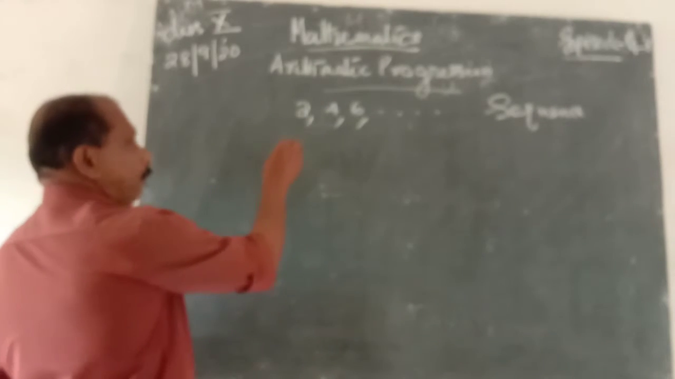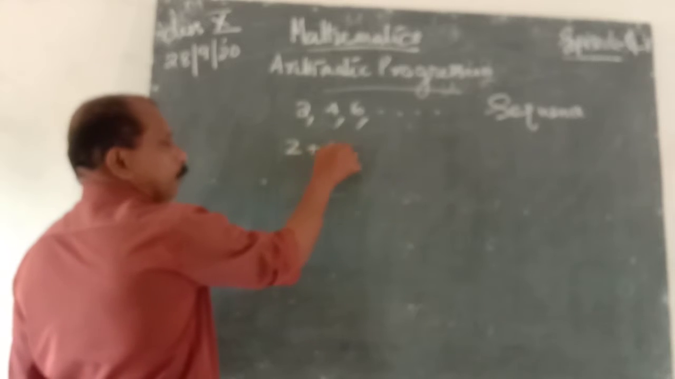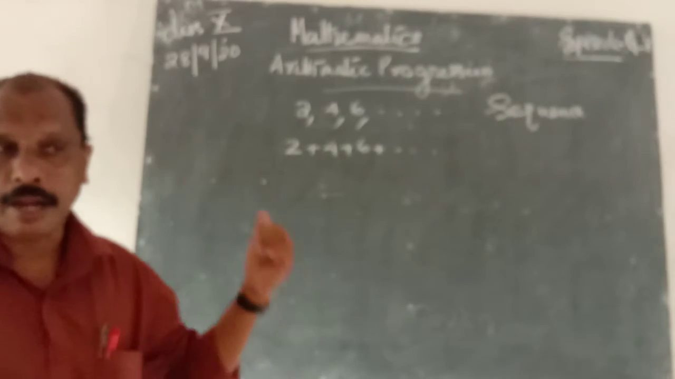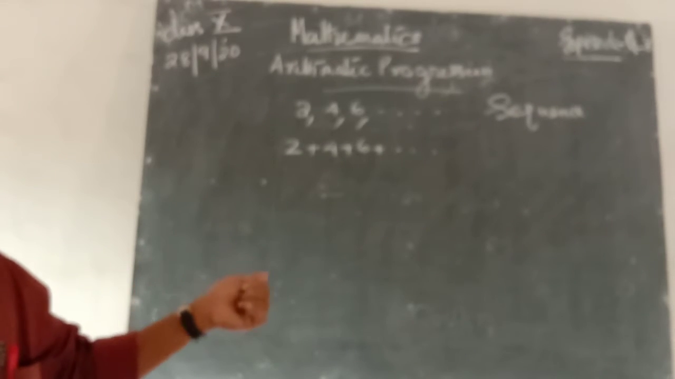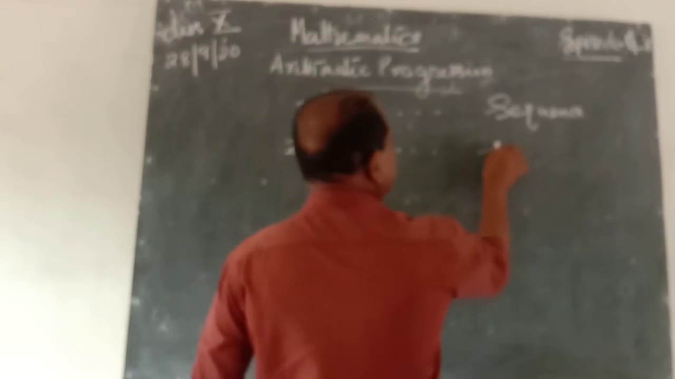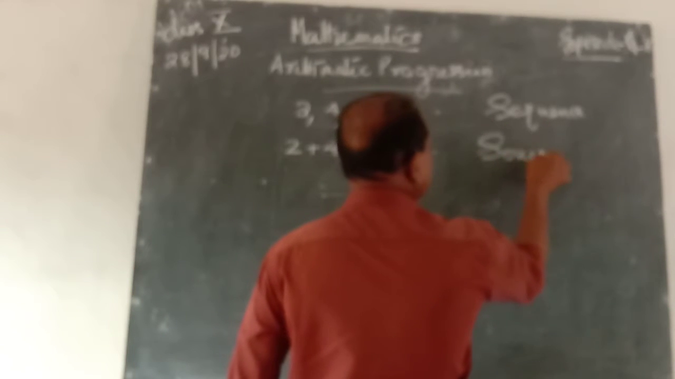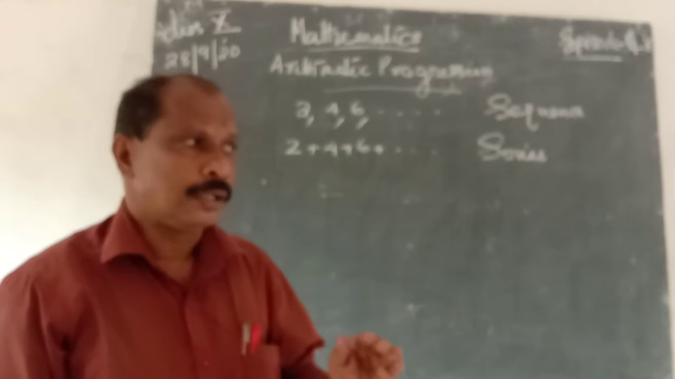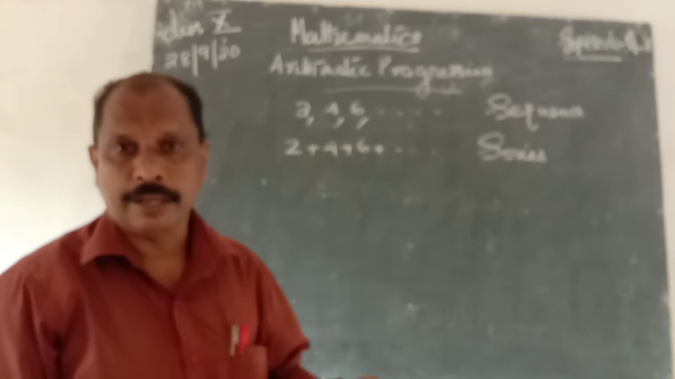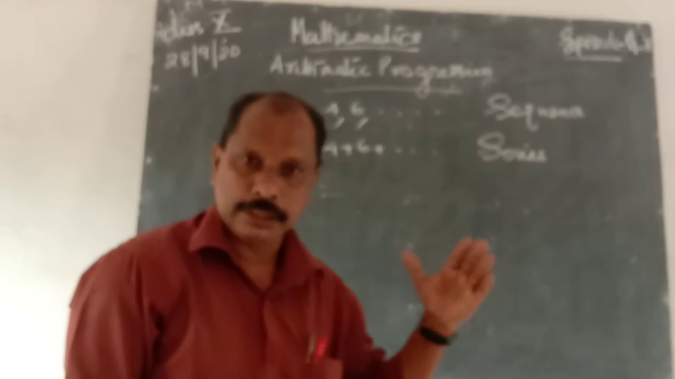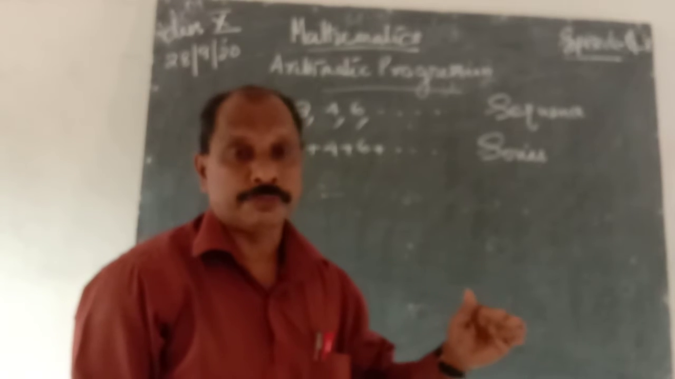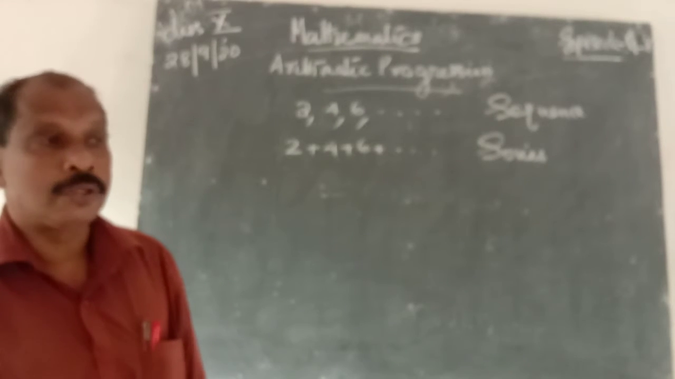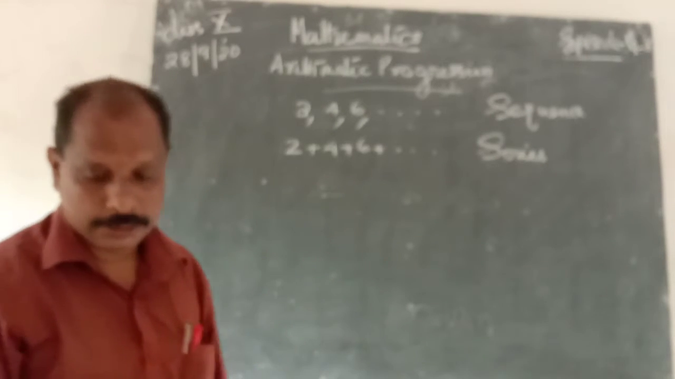And also, we can add these numbers, that is 2 plus 4 plus 6 plus etc. That is the sum of all terms of that sequence. Therefore, it is known as a series. S-E-R-I-E-S. It is a series. What is a series? Sequence means we can consider several numbers in an order, that is in increasing or decreasing order, and that group of numbers or terms is known as a sequence. The sum of all the terms of that sequence is known as a series.